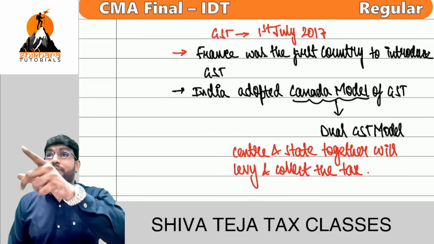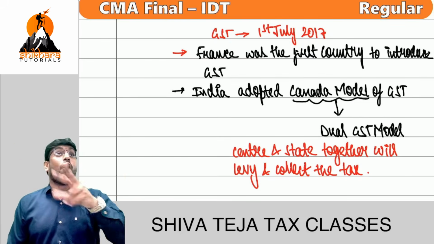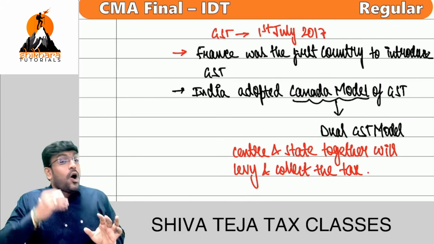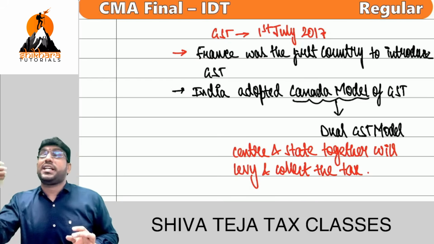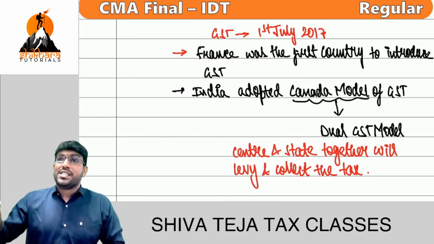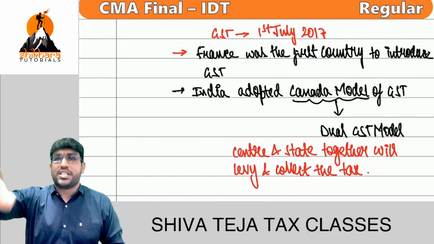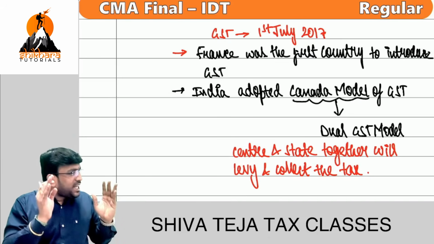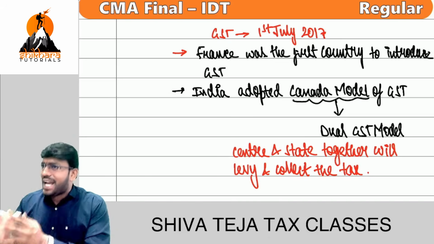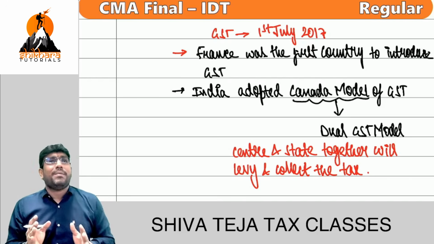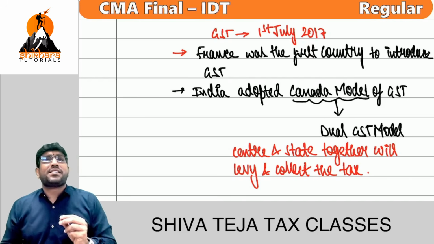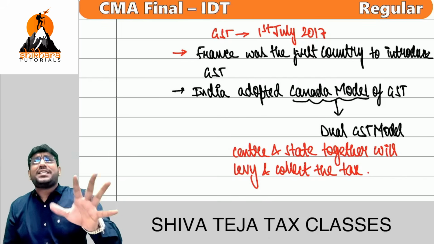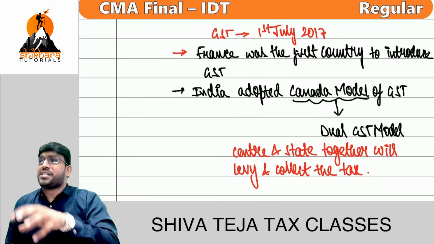Exactly. And alcohol liquor for human consumption, you know that, right? GST is a tax on supply of all goods or services or both, except alcohol liquor for human consumption. On alcohol liquor for human consumption, who is collecting tax? State government. State is levying not GST but excise duty. State is levying excise duty, collecting excise duty. So prior to GST law, there were some taxes levied exclusively by central government, some taxes levied exclusively by state government. But there was never a tax in India which was levied by center and state together.